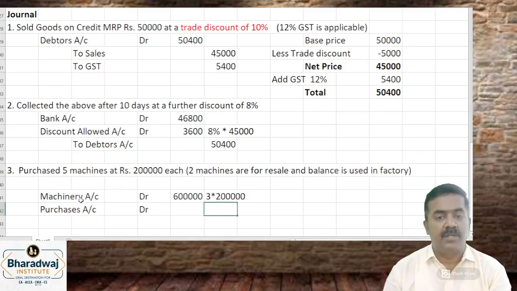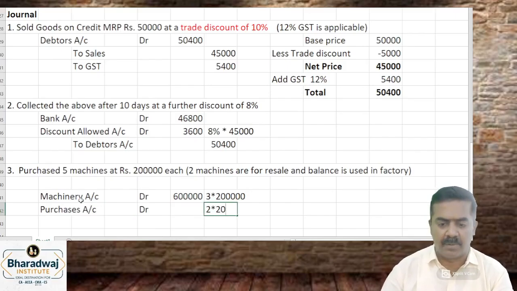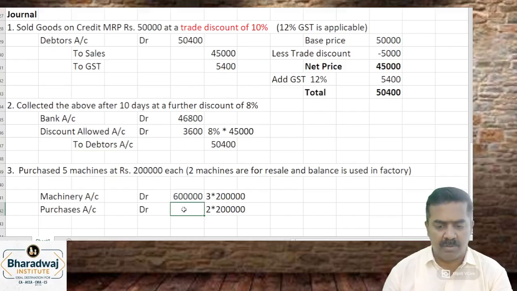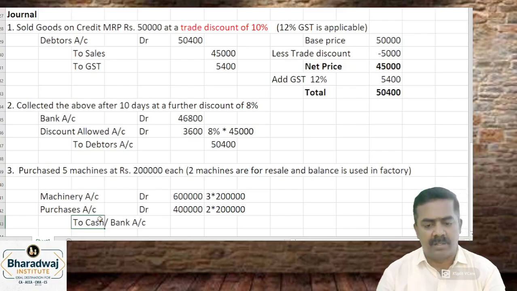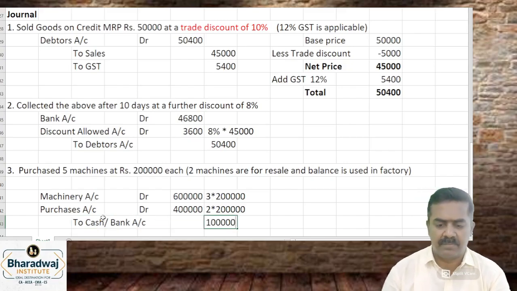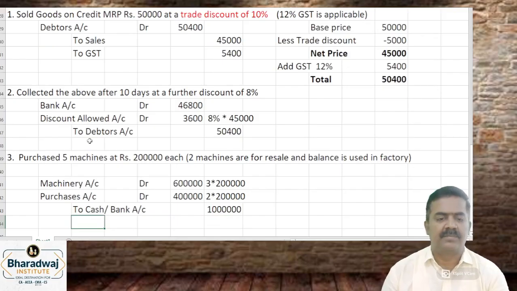Whenever you are purchasing goods for resale, it will be debited to which account? Purchases account. How much will it be? 4 lakhs. To cash or bank account. How much will we pay? 10 lakhs.